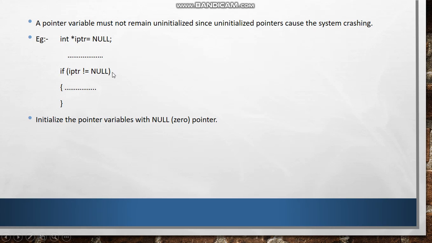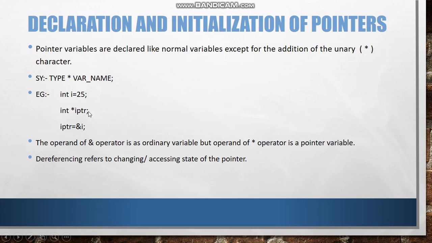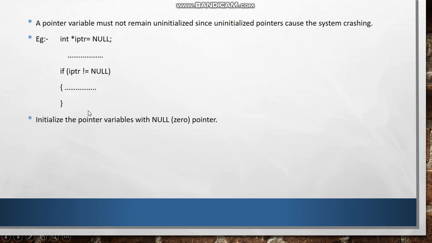As you can see here, we cannot keep the empty value. Now you may have a doubt that we have not given any value here, but immediately after this sentence we are assigning the address of I to the pointer, that's why there is no need of null.